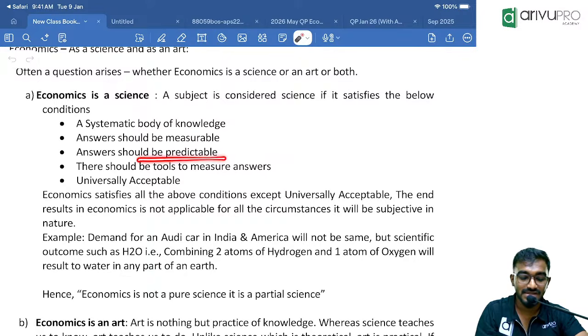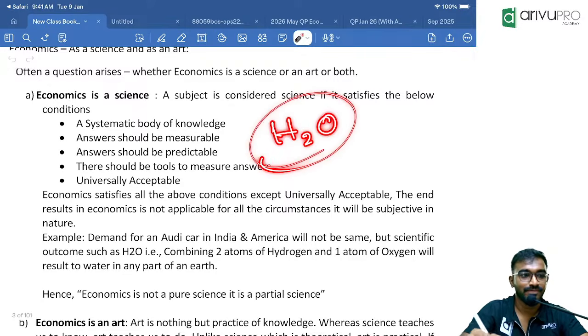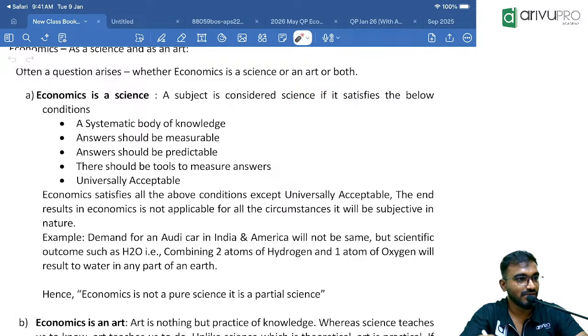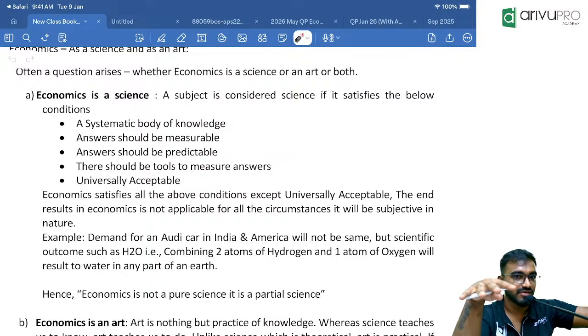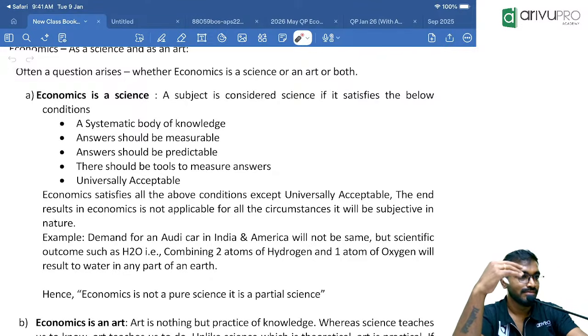And also, answers should be predictable. Now I will say H2O. What is it? 2 atoms of hydrogen, 1 atom of oxygen. If you combine them, you will get water. And let's say, for example, Shashi Kiran, I'm a car manufacturer. Let's say I'm manufacturing cars in 2 different nations, one in the US, the other in India. I'm producing 2 different types of car, one Audi, the other Maruti. Now you tell me, in India, which car is demanded more, Audi or Maruti? Maruti. In the US, see, you are able to predict answers, no? Even in economics, we are able to predict the answers.